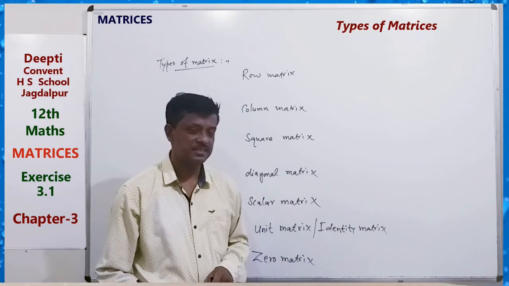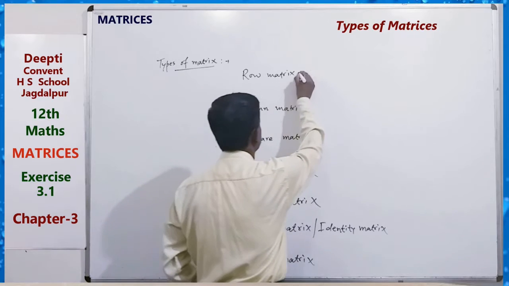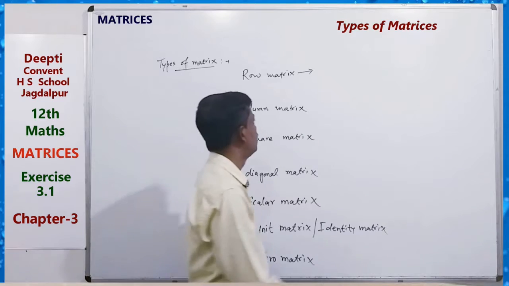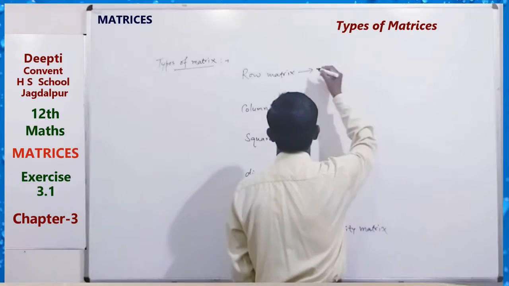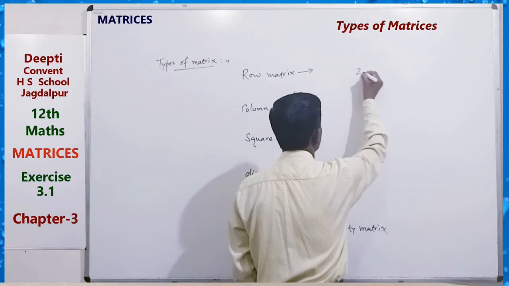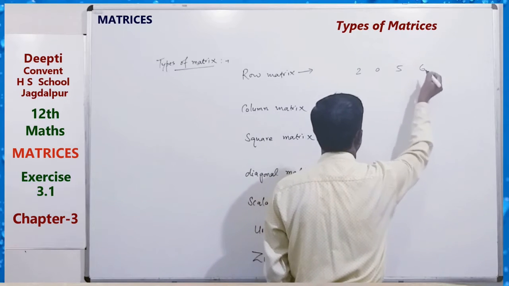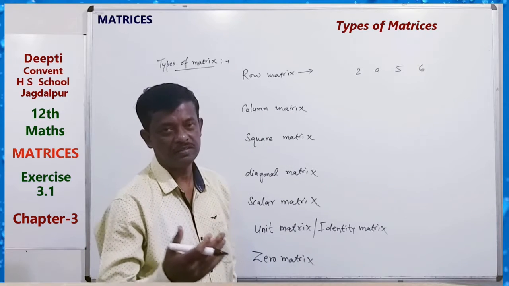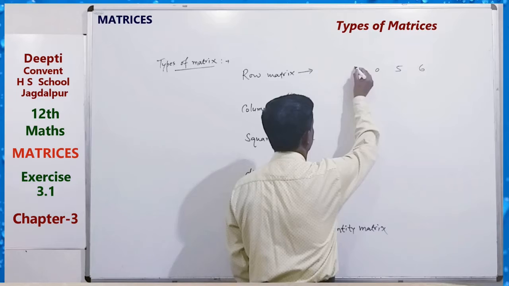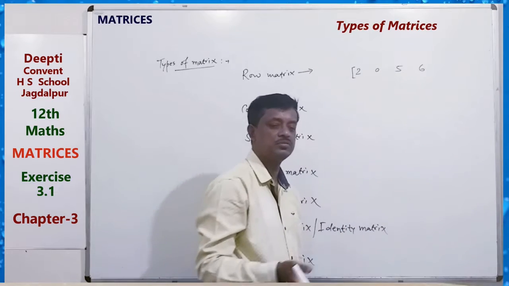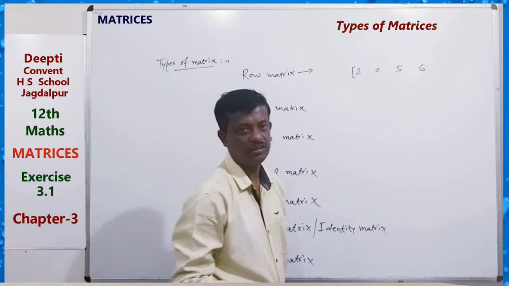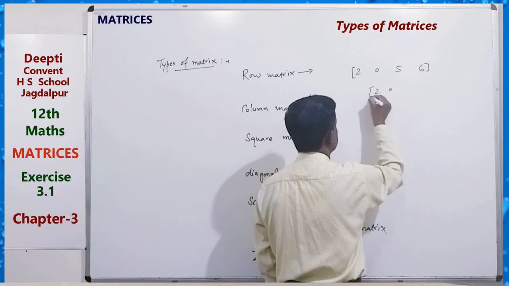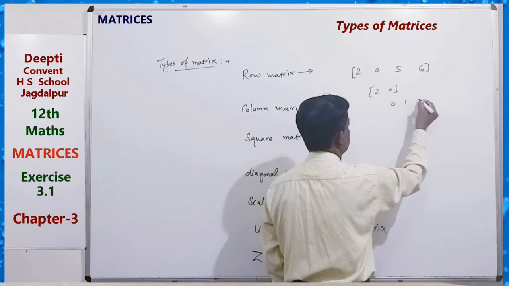If we want to represent numbers like 2, 0, 5, 6 in a single row, there will be a single row, and the number of columns may vary. Like 2, 0, or 0, 1, 2.